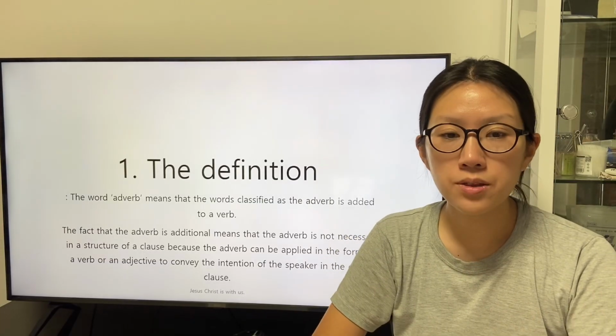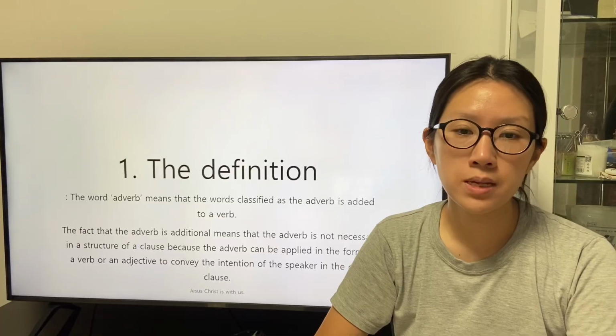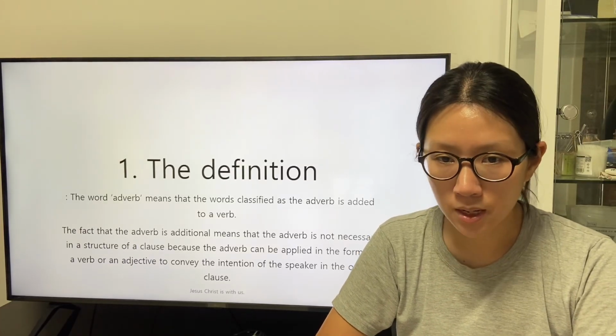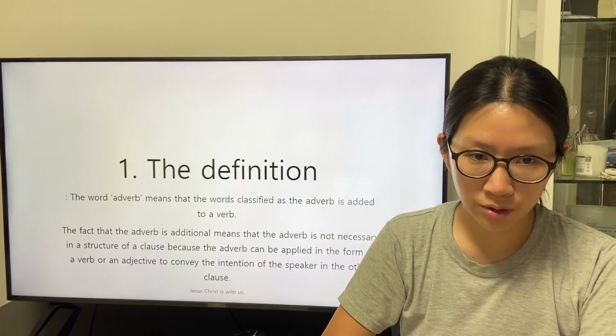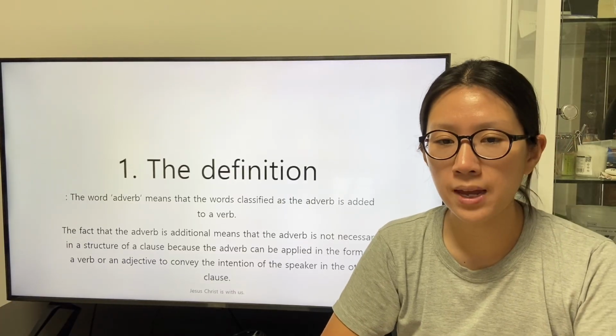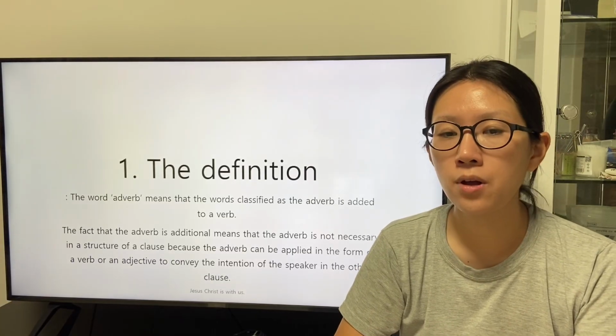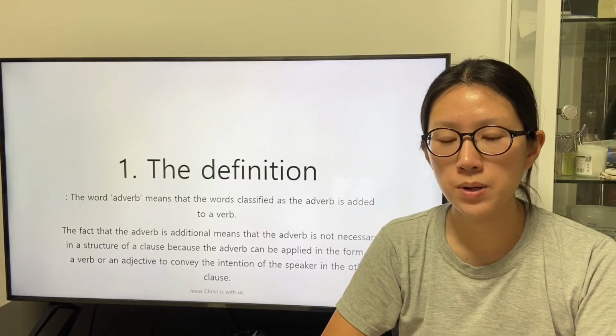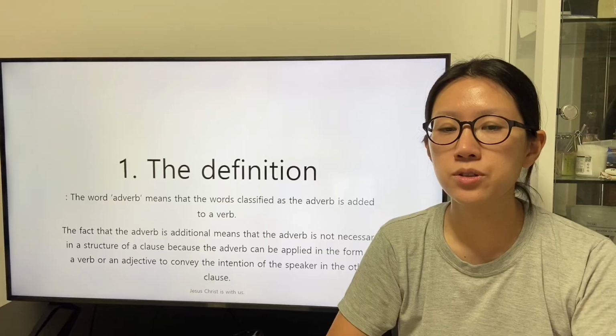The fact that the adverb is additional means that the adverb is not necessary in the structure of a clause, because the adverb can be applied in the form of a verb or an adjective to convey the intention of the speaker in the other clause.